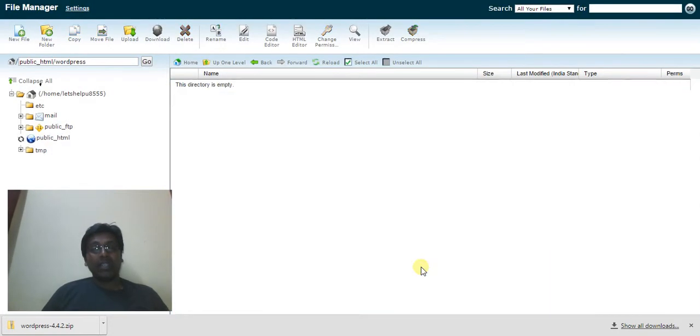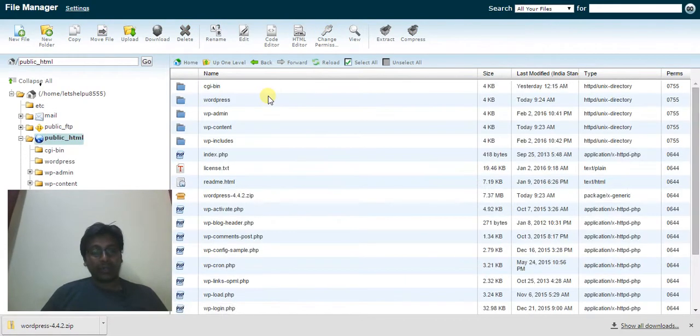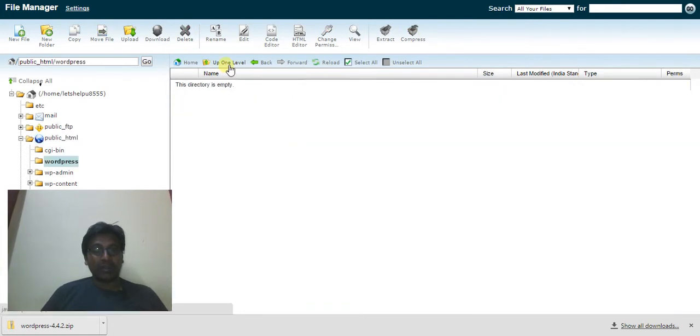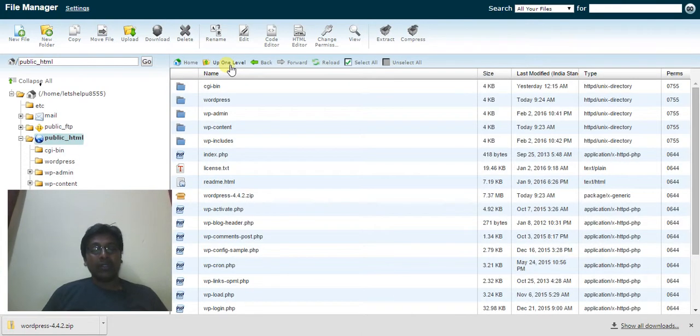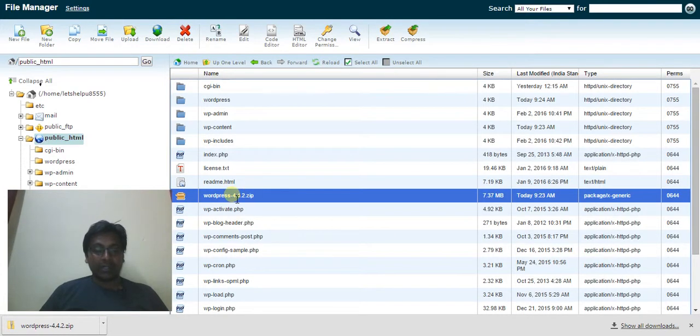Just move. When I'm done with it, I go up one level. You can always get into any folder you want, and then you can come back up one level, which means you are coming one folder level back. When you say back, you will go to the back screen. When you go forward, you will go to the forward screen. It's like undo and redo. You can always use the reload button to make sure the updated files are there.